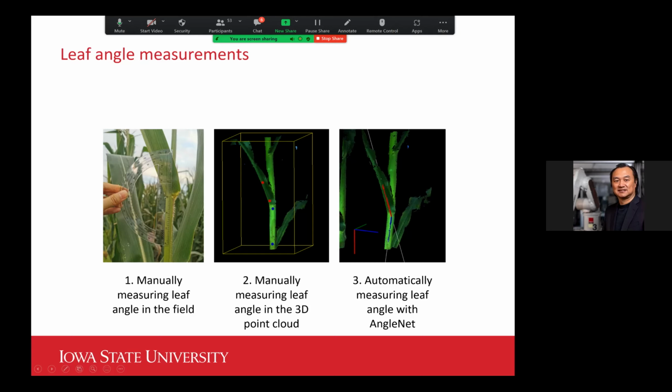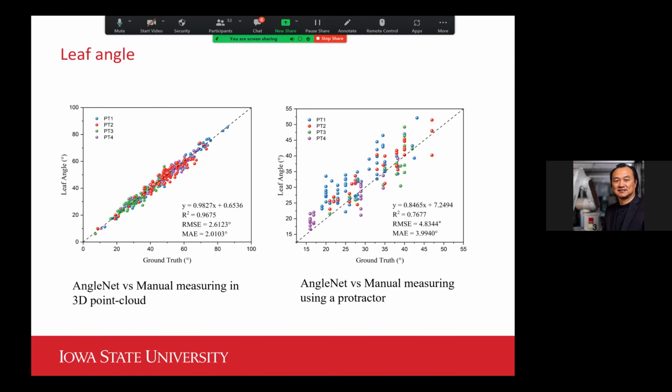And these are autonomously detected leaf angles. And so this is the comparison. We had a really strong correlation with the manually measured leaf angle in 3D point cloud. This is a little bit noisy here when we compare with the manual measurement by using the protractor.